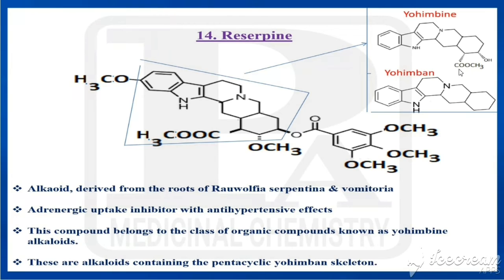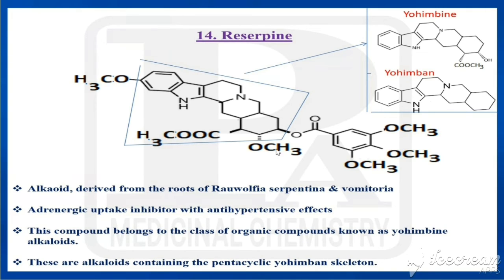Yohimbine has an extra methoxycarbonyl and a hydroxy group in the 5th ring, but this is not having that methoxycarbonyl and hydroxy. So this is yohimbane. Here it has the methoxycarbonyl, and here we have hydroxy. Here H is replaced by methyl. So this part can be called yohimbine.